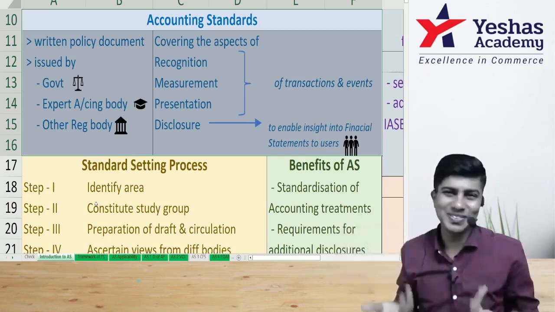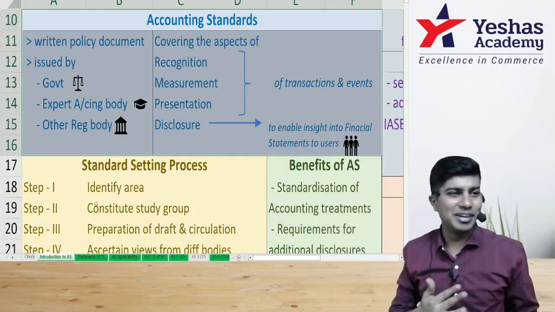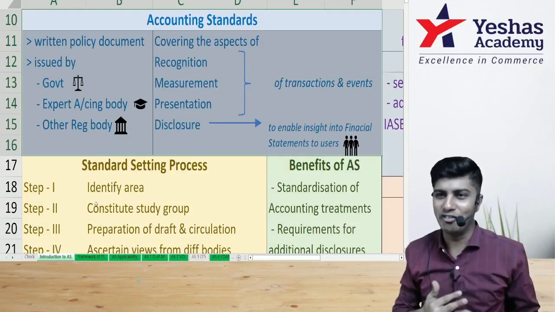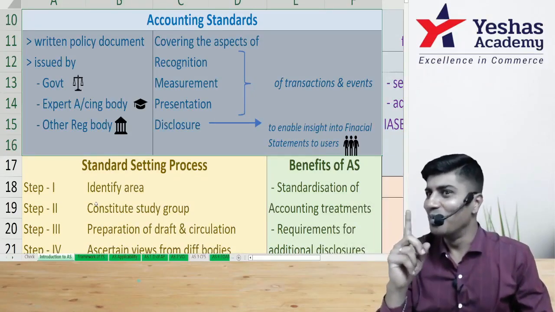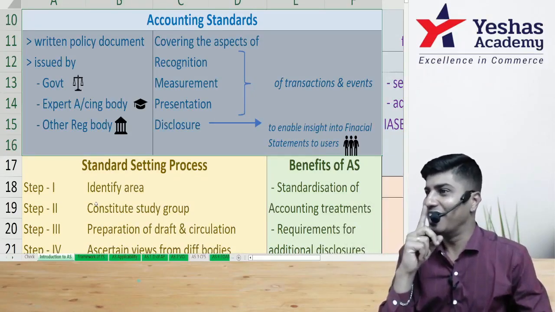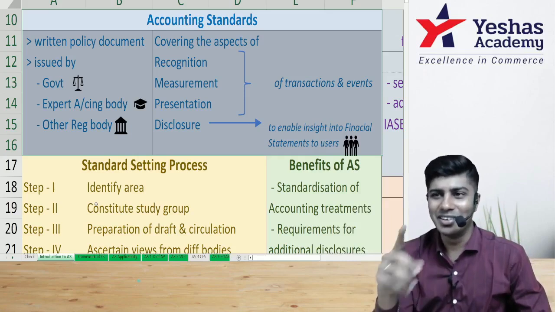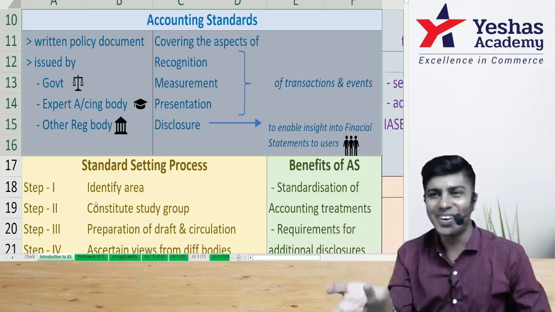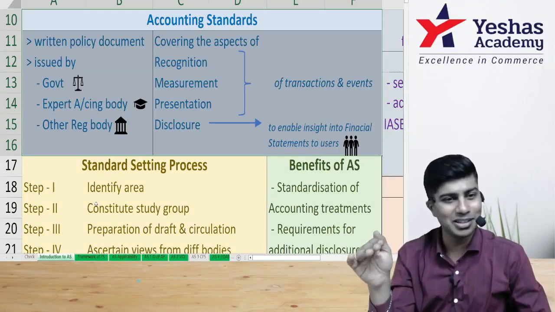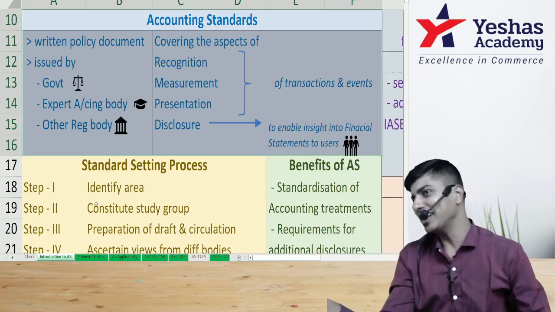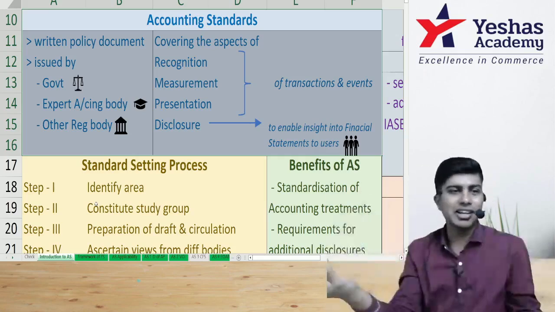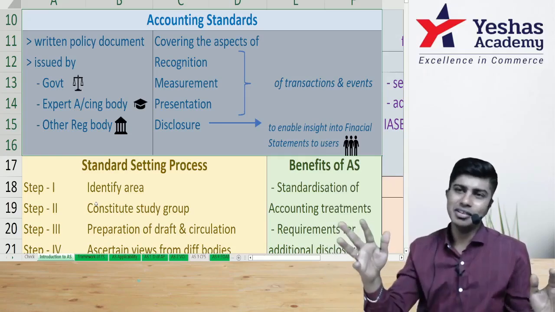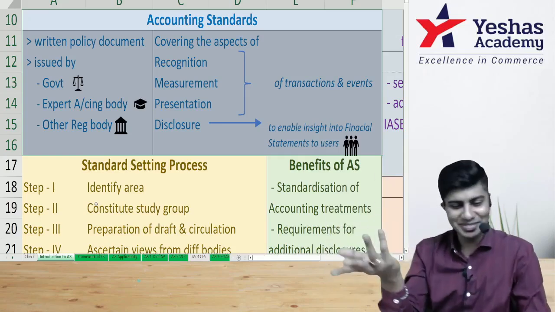Which 10? Don't know. That varies from attempt to attempt. Someday by mistake, even if I tell you this is not important, the standard will not come, don't believe me. No one can tell which accounting standard will come and which will not. We don't have the authority to decide what questions will come in the question paper. In the class test I can tell, but not in the main exam. So we'll learn everything. Whatever comes, we will write. Whatever doesn't come, we will still know it.